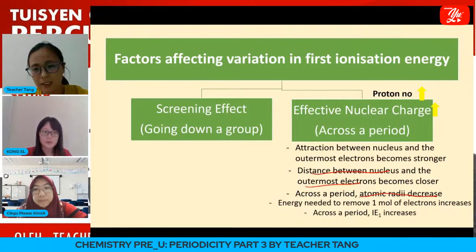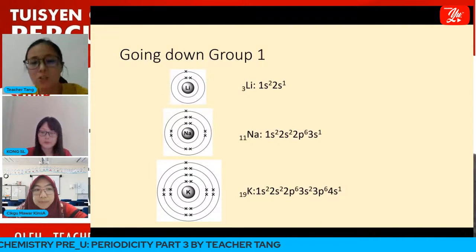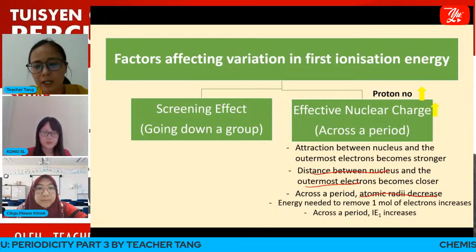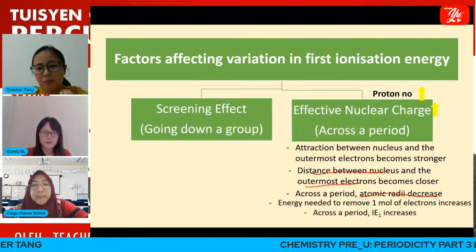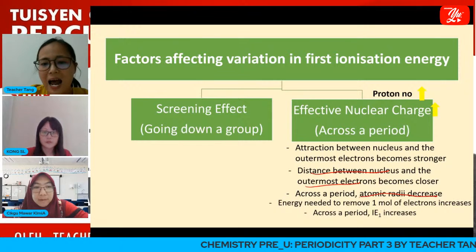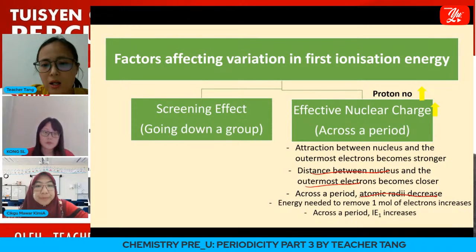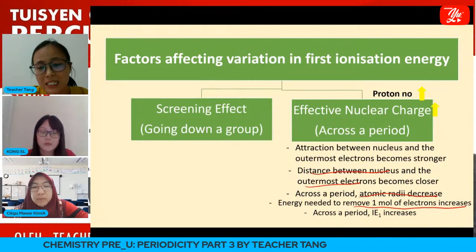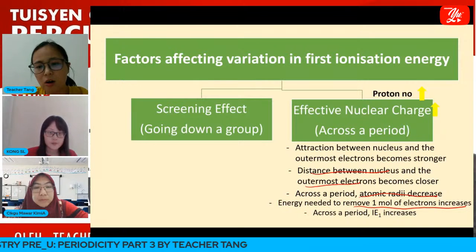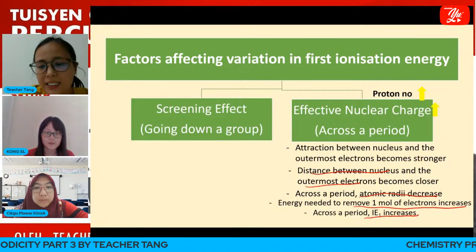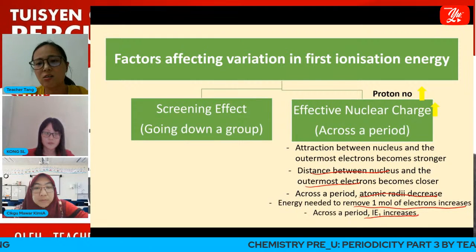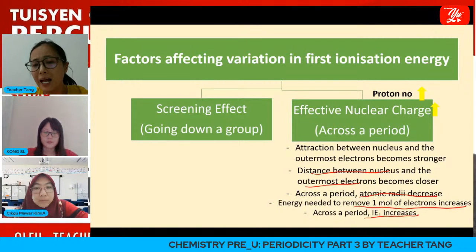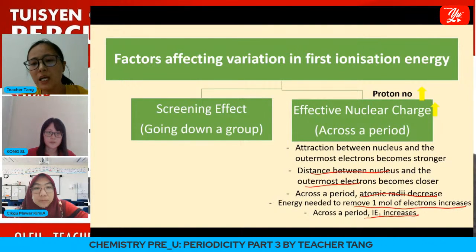Okay, and this had already been discussed by Cikgu Shannon. Therefore, as the size becomes smaller, the energy needed to remove 1 mole of electrons increases across the period, and this causes the first ionization energy to increase across the period. This applies to both period 3 and period 2.